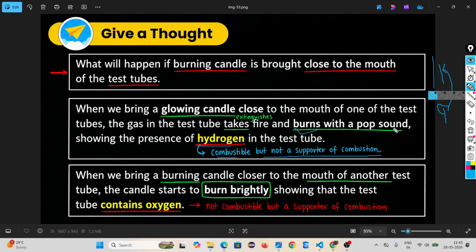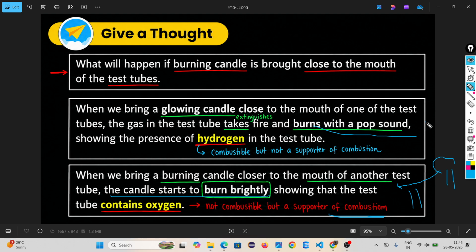But what happens when you take this candle near the test tube that is releasing oxygen? You know oxygen is a good supporter of combustion. At the mouth of the other test tube, the candle starts to burn brightly. Hydrogen is combustible, it can burn, but it is not a supporter of combustion.